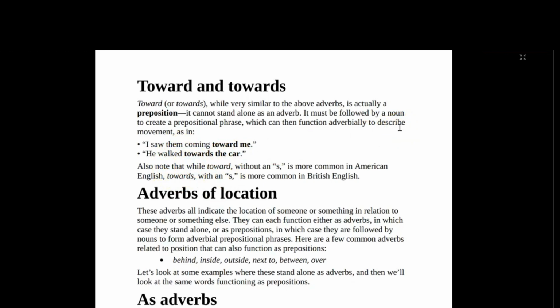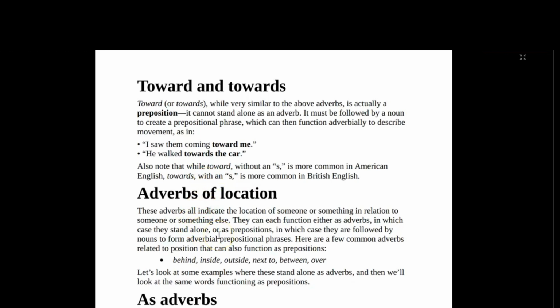So "toward the car" is now an adverbial phrase of place. Do you understand? So it's now a phrase showing place. Also note that while toward without an s is more common in American English, towards with an s is more common in British English. So please take note of that.